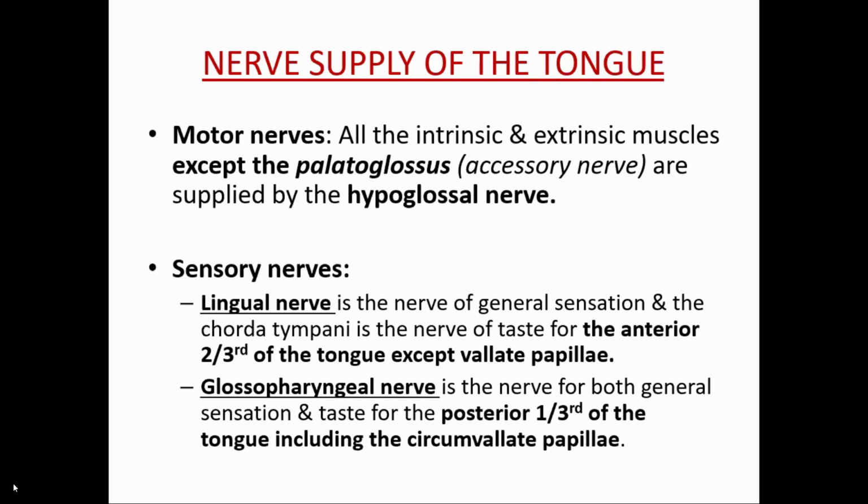See, nerve supply is important. Motor nerve supply is by the hypoglossal nerve, except the palatoglossus. Anterior two-third of the tongue, except the circumvallate papilla: general innervation via the lingual nerve, special innervation via the chorda tympani nerve. And the posterior one-third of the tongue, including the circumvallate papilla, both general and special innervation via the glossopharyngeal nerve. Lingual nerve, chorda tympani nerve, glossopharyngeal nerve, and the hypoglossal nerve. These are the nerve supply of the tongue.